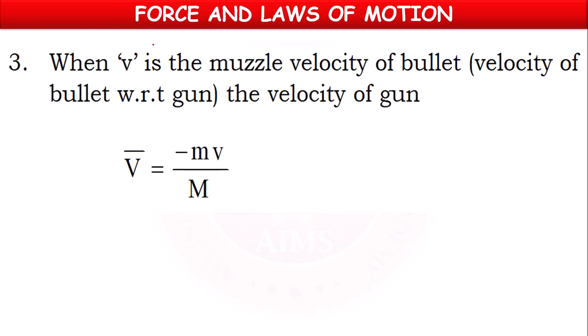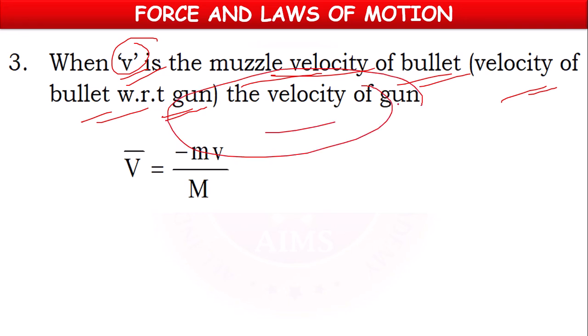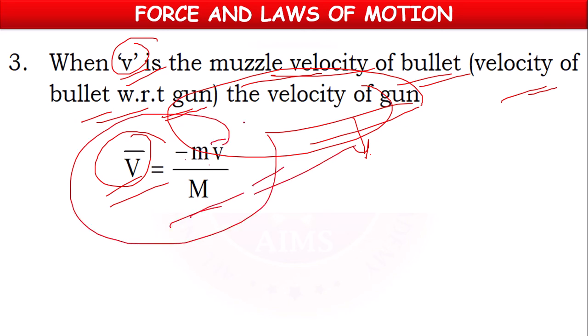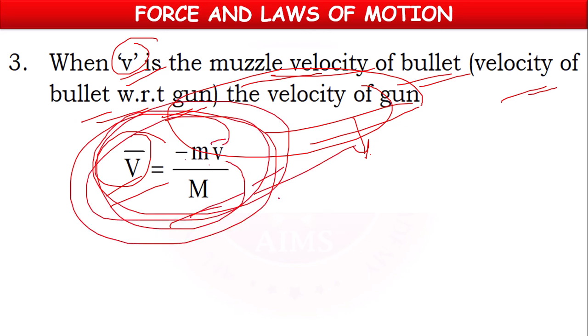So here small v is called the muzzle velocity of the bullet, or velocity of the bullet with respect to the gun. If you want to find the recoil velocity of the gun, we can find it with the formula capital V bar equals minus m v bar by capital M. This is the formula to find the recoil velocity of the gun.